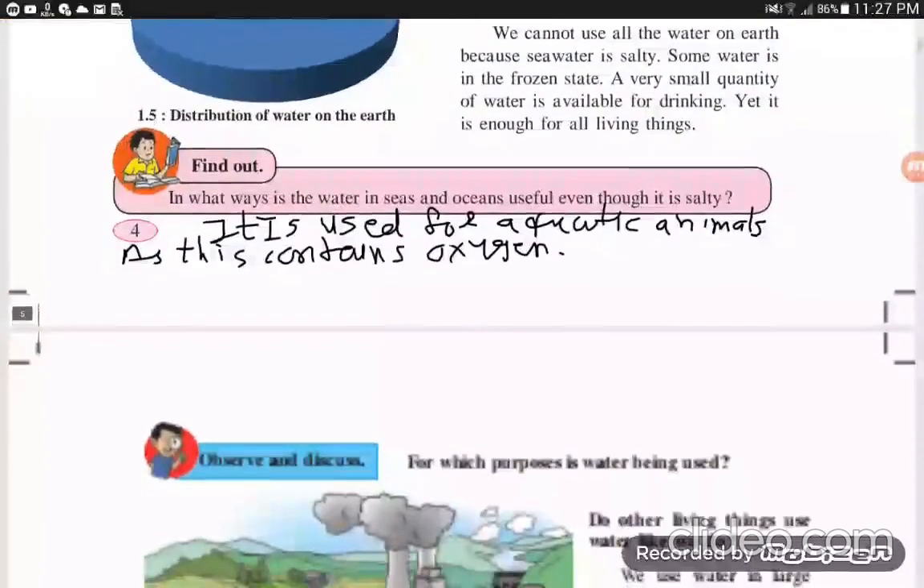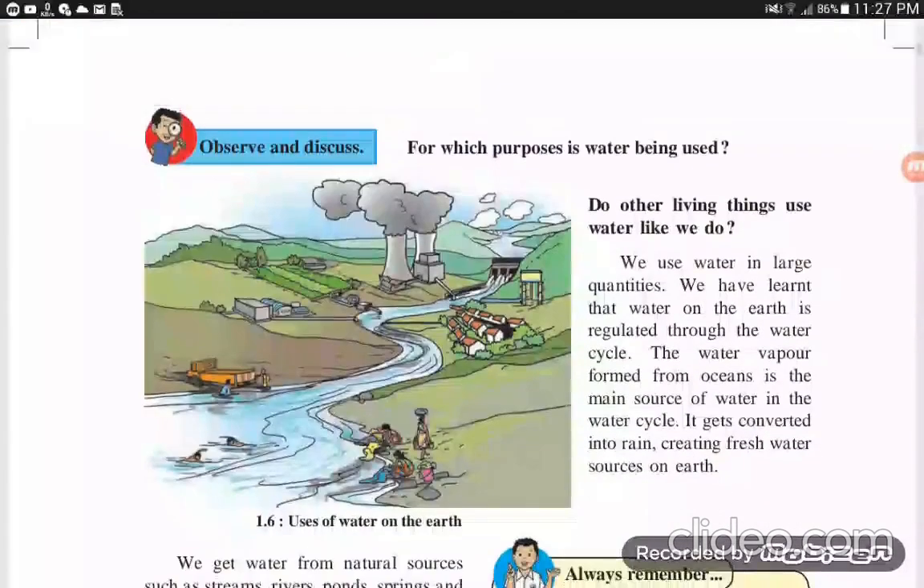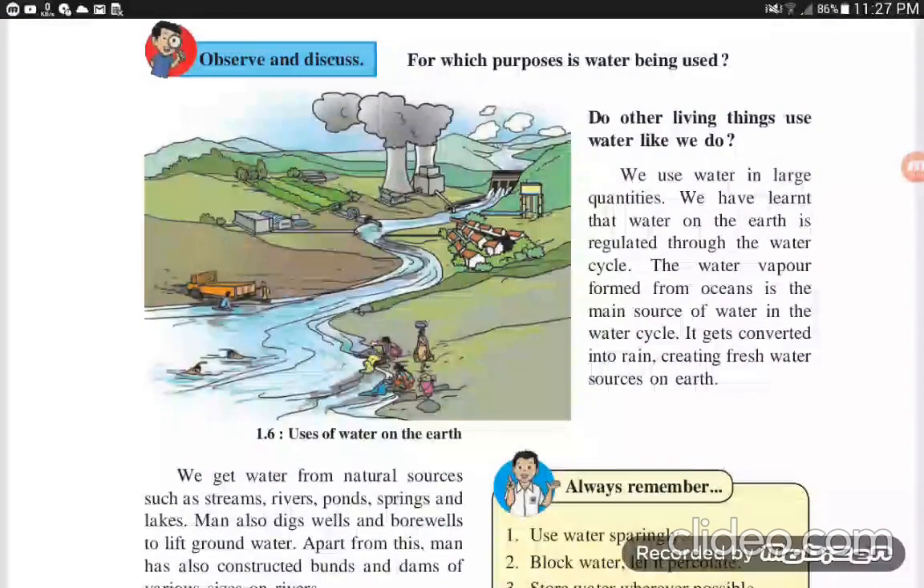Now on the next page, look at the diagram. Here the diagram is given. Observe and discuss. For which purposes is water being used? Look at the diagram. Water is used for many purposes.